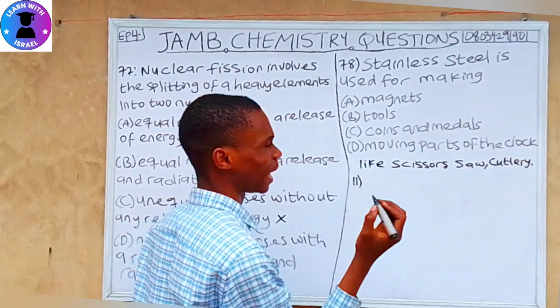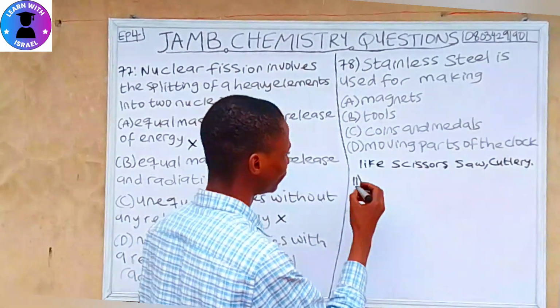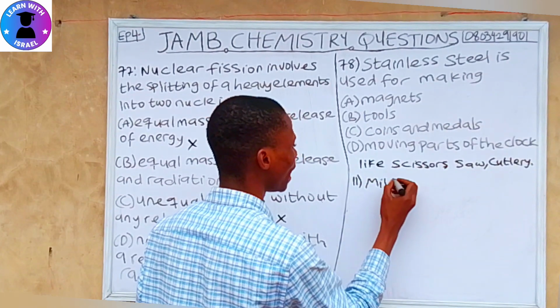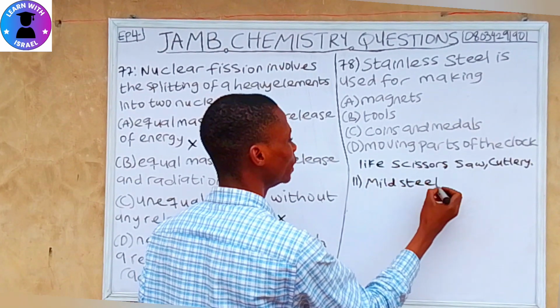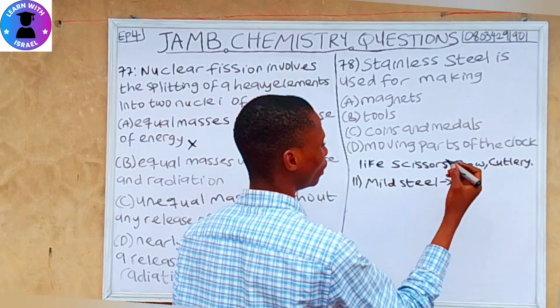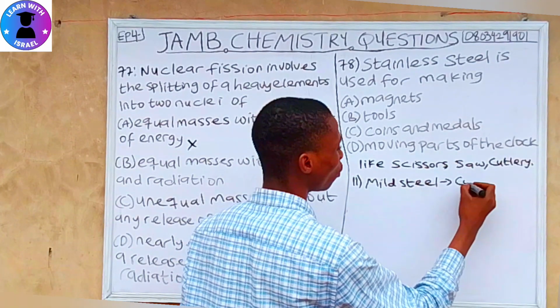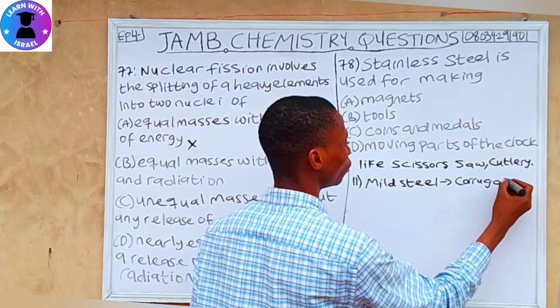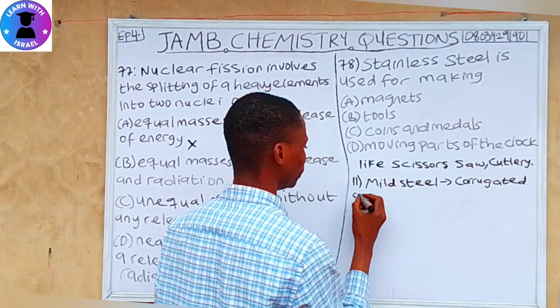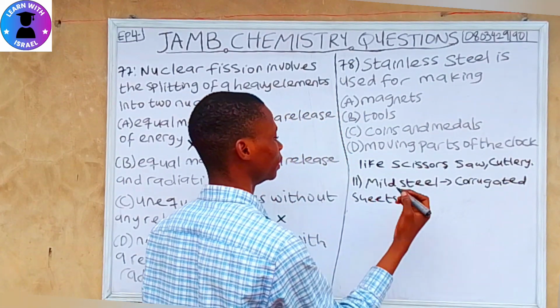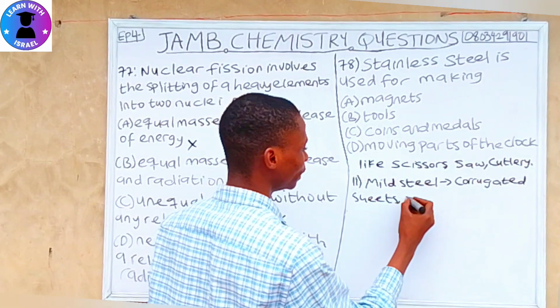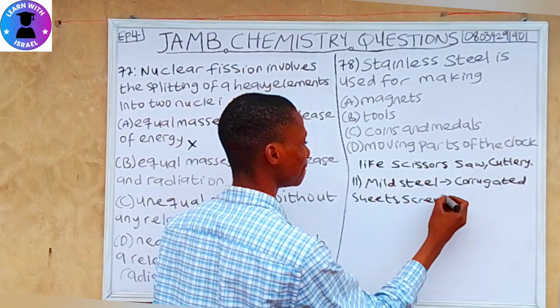We also have another steel, and the other steel we have is mild steel. Mild steel is used for making corrugated sheets. It's also used for making screws.